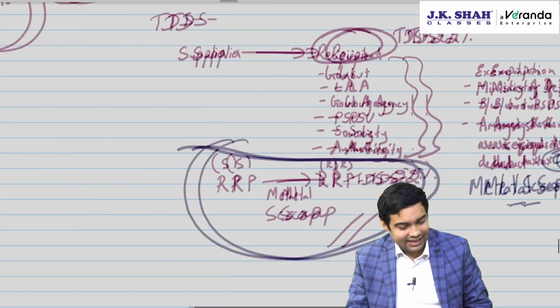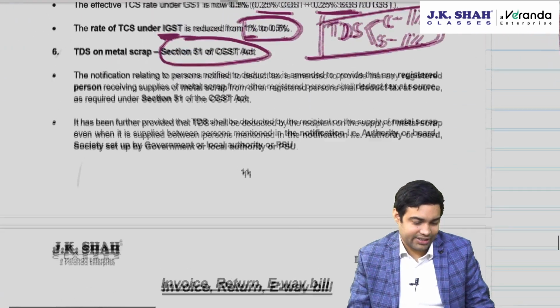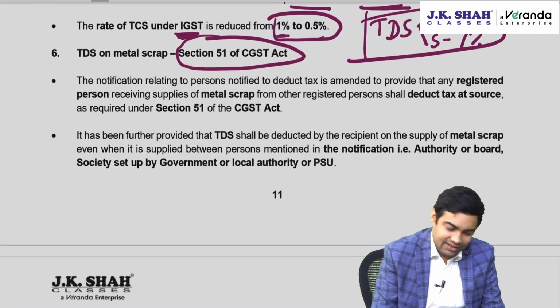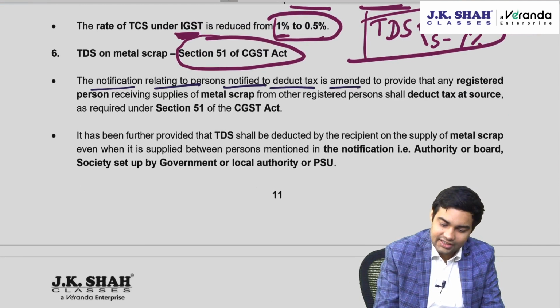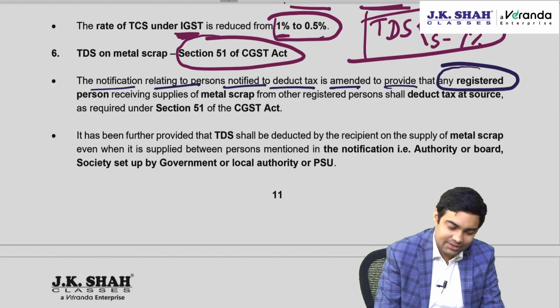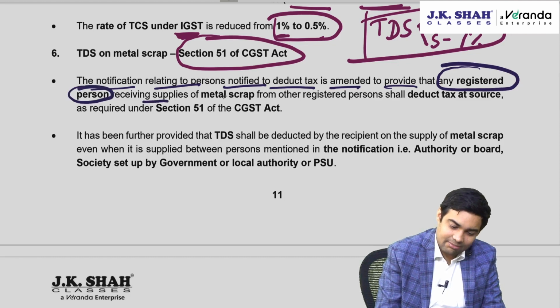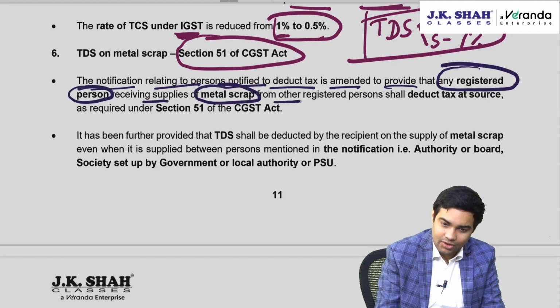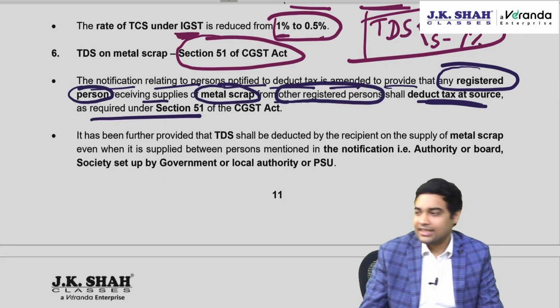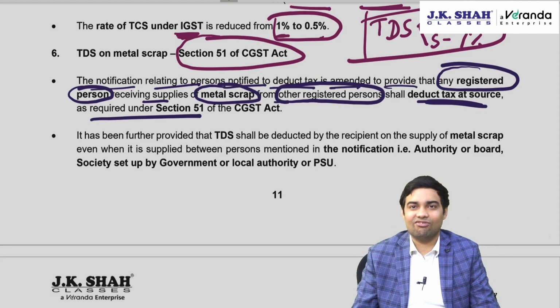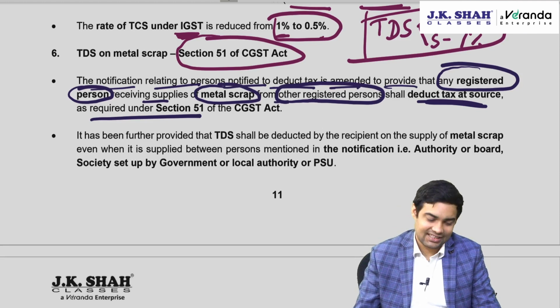Okay. Let's have a look at the point. The notification relating to persons notified to deduct tax is amended to provide that any registered person receiving supplies of metal scrap from another registered person shall deduct tax at source as required under section 51 of the CGST Act.